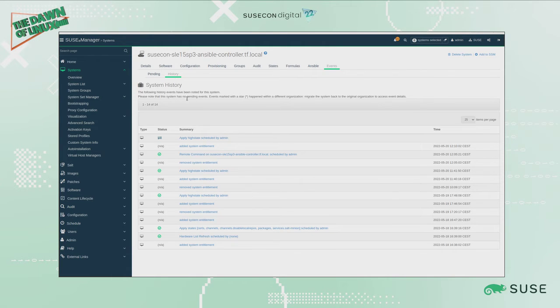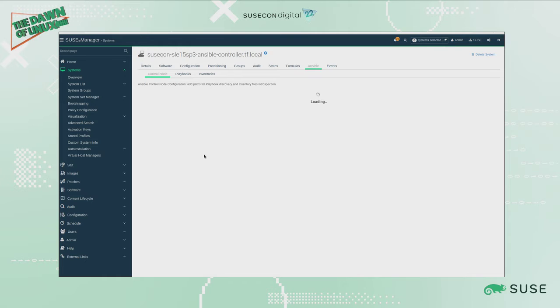In any case, while we are waiting for this, you might notice already that as soon as we enable the Ansible control node type in the system properties, we see a new tab here, Ansible. This is only appearing on the systems that we have set as Ansible control node. And when we click on here, we see our control node configuration.